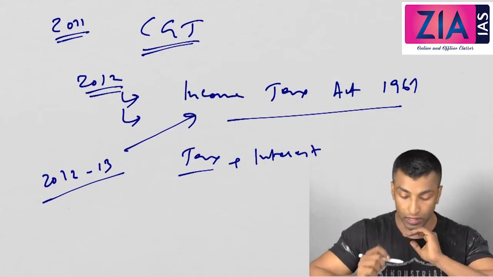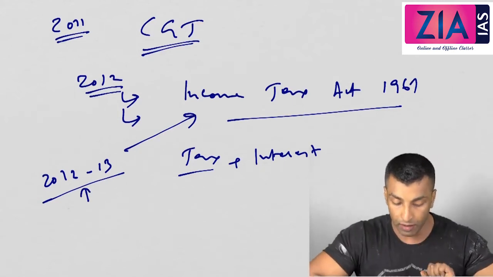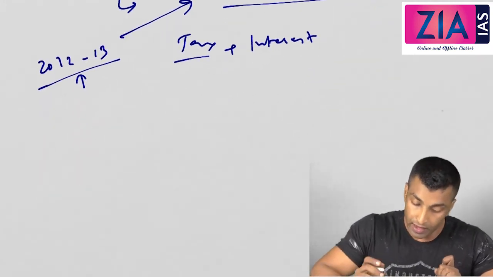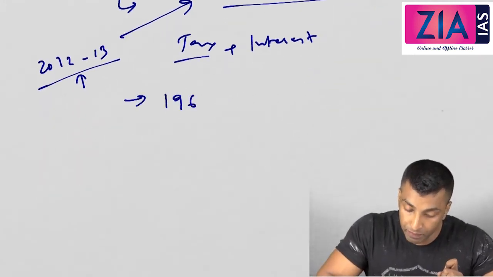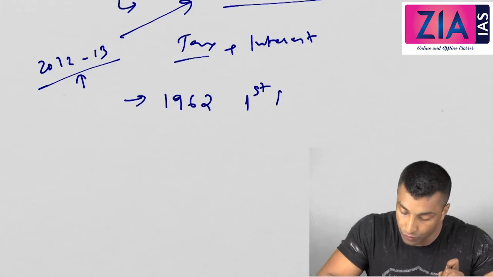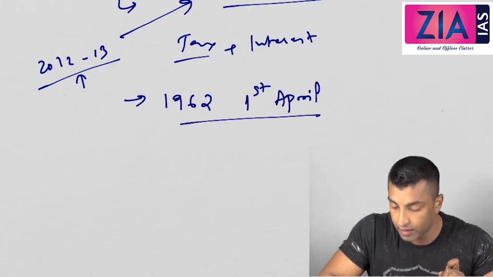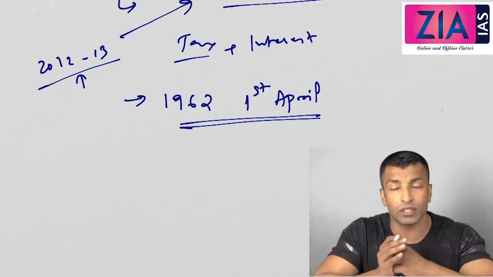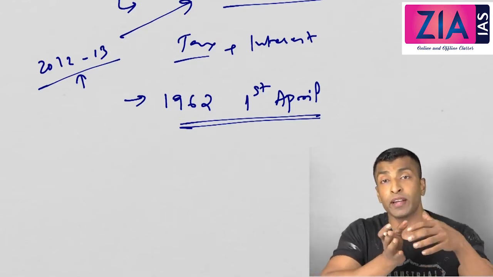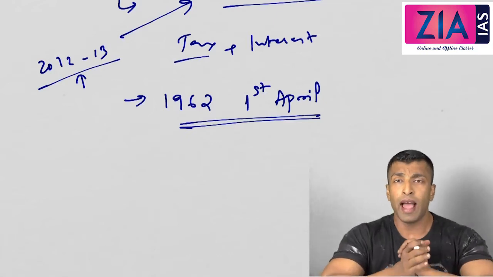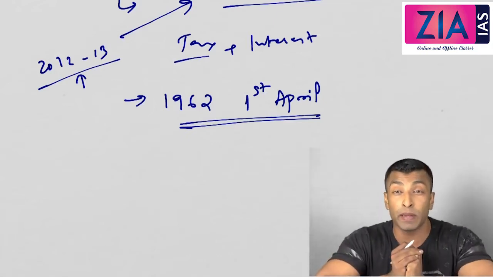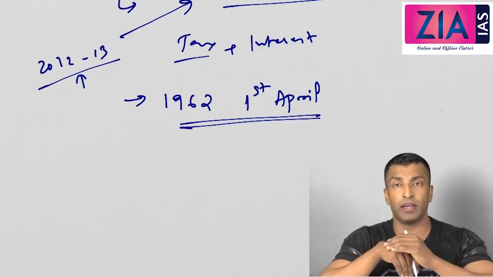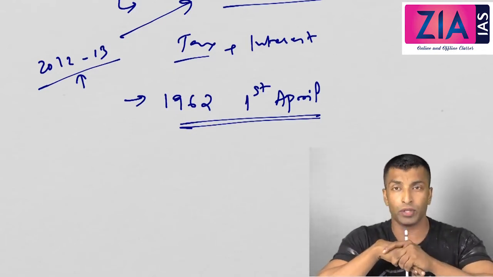This was amended in 2012-13, and the government gave it effect from 1st April 1962. So the government amended it in 2012-13 and gave effect from 1962, and this is what we call retrospective taxation, giving effect from a previous date.